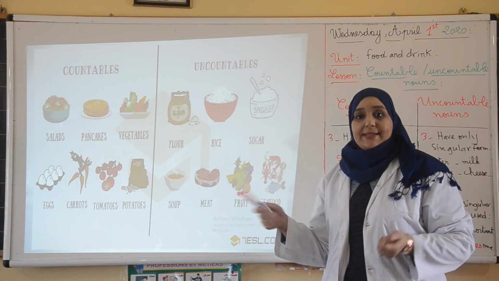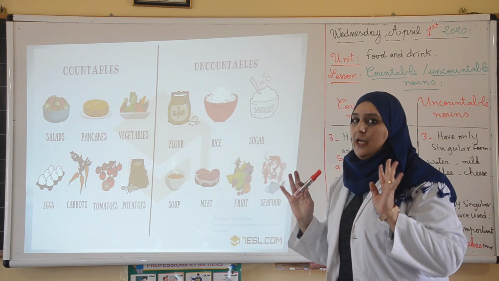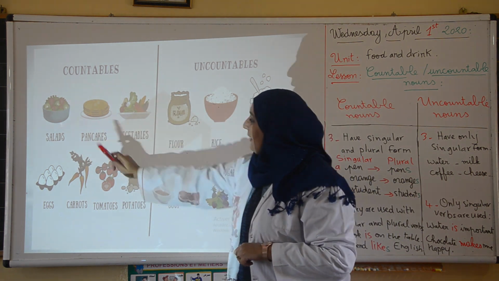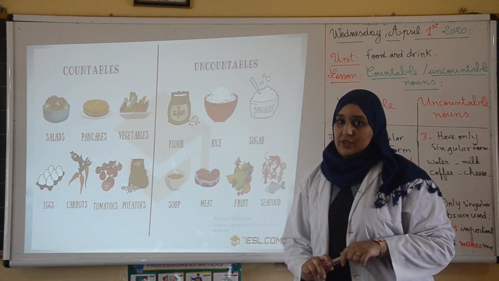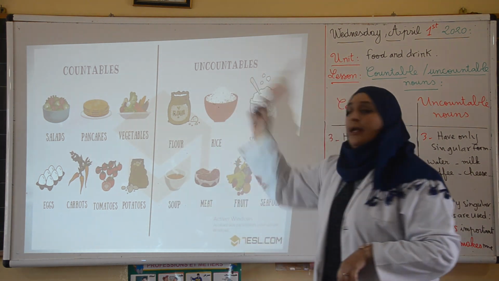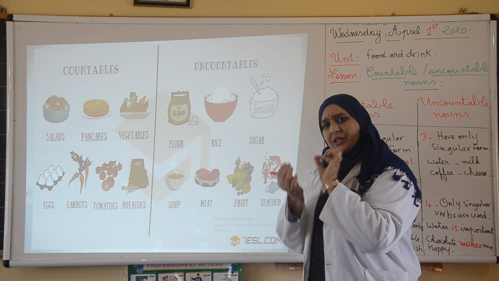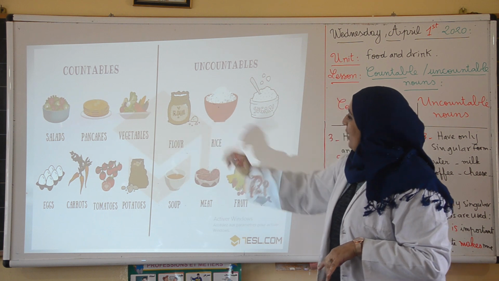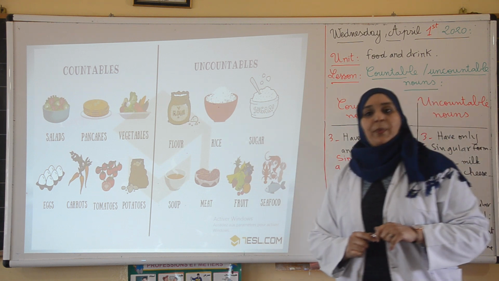Next, I would like you to see some more examples of countable and uncountable nouns with pictures so that you can see them clearly and understand them. Here we have salad. Salad is countable. Pancakes, vegetables, eggs, carrots, tomatoes, and potatoes. As you can see, they take an S because they, as we said, they have singular and plural form too. Uncountable nouns, for example, like flour, all powder things that are in powder and in smaller parts like rice are uncountable. Here we got flour, rice, sugar, soup, meat, fruit, and seafood.